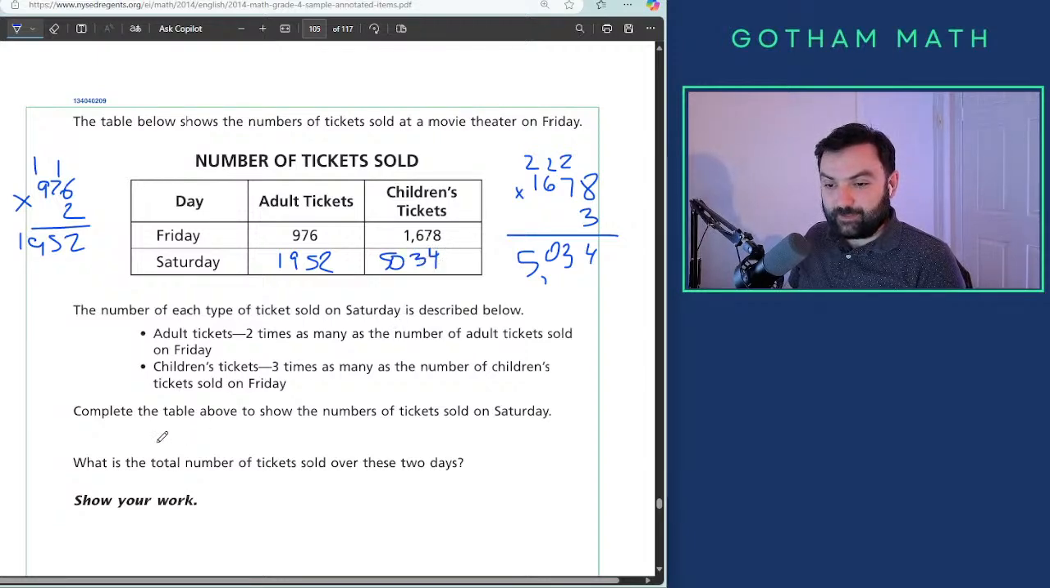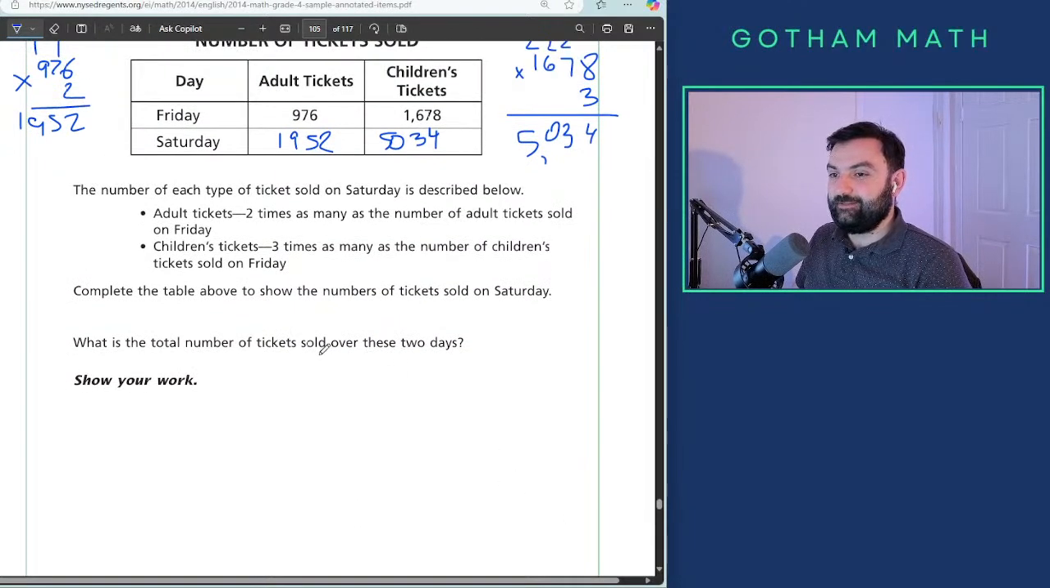And complete the table to show the numbers of the tickets sold on Saturday. What is the total number of tickets sold over these 2 days? Ooh, total. So like, add everything up. Pretty simple. I thought it was pretty simple. So I guess we have to add. I mean, I would just add up the Friday and Saturday adult tickets and the Friday and Saturday children's tickets. Yes, but no at the same time, because we have to do everything. Hold on, not even like that. We need to go a little bit lower like this.